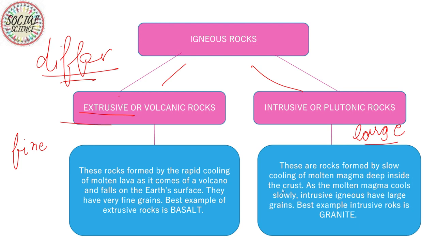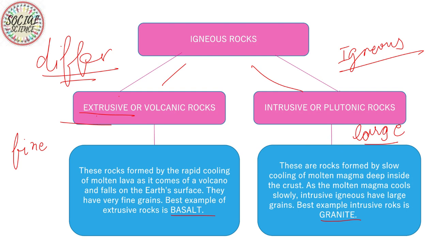Now, let's know about the best examples. The best example of extrusive rock could be basalt, but an example of intrusive or plutonic rocks could be granite. Both of these are igneous rocks, but they are different types. So the first point is that extrusive rocks are also known as volcanic rocks. For intrusive rocks, the first point is they are also known as plutonic rocks.